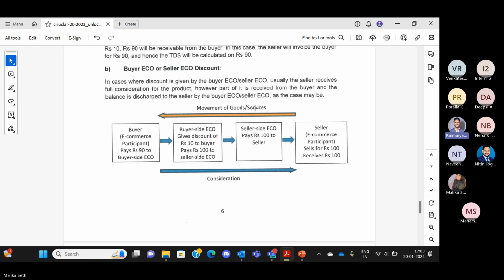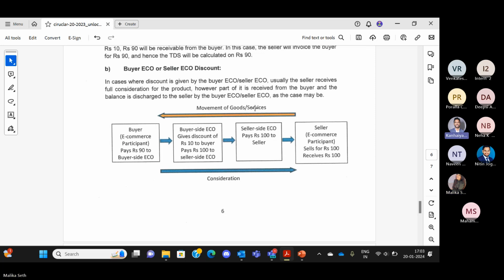So in my case, suppose the buyer pays 90 rupees to the buyer side ECO. Then the same ECO sends 90 to the seller side ECO. The seller side will add 10 rupees and give 100 to the seller, correct. So in that case, what will be the gross amount for TDS deduction, 90 or 100? The gross amount is 100, because the seller didn't want the discount to be given, right? The seller will receive 100. So the gross amount being received by the seller is 100.